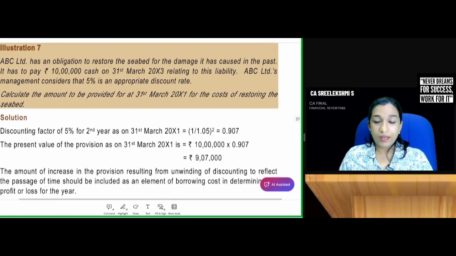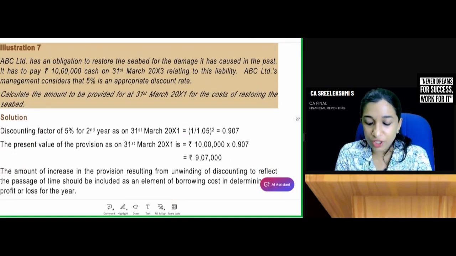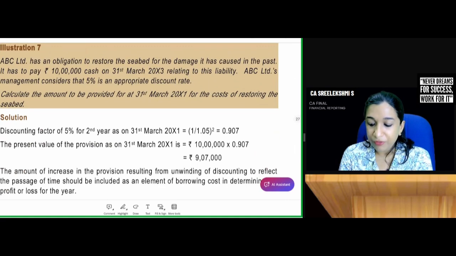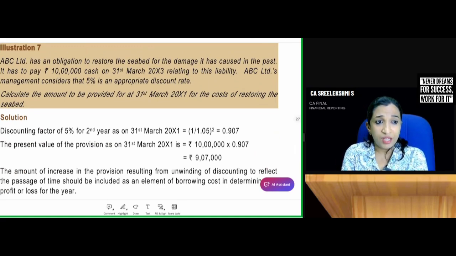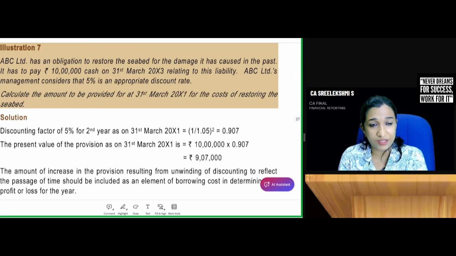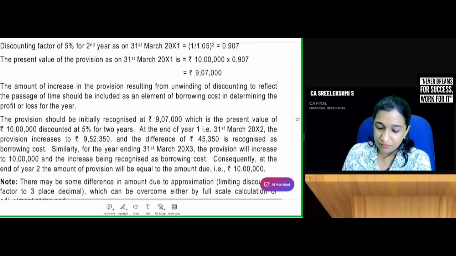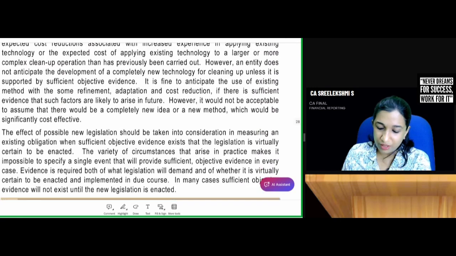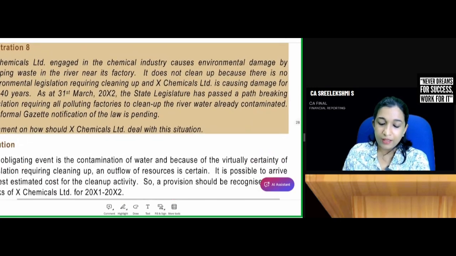ABC Limited has an obligation to restore the seabed for the damages it has caused in the past. If it has to pay 10 lakhs cash on 31st March 13 related to this liability, ABC Limited's management considers that 5% is the appropriate discounting factor. Too basic. Just discount it. Future events will be ignored.